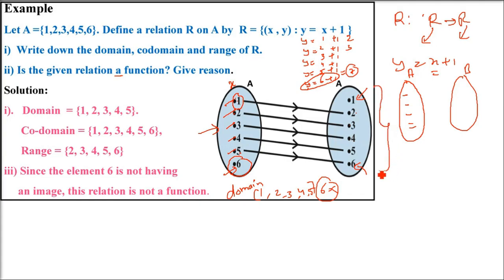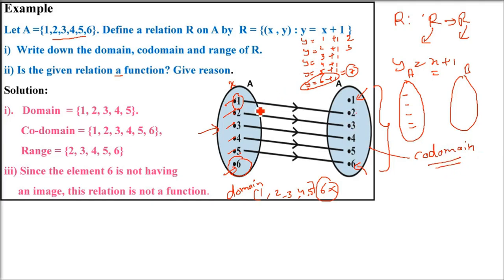What about the codomain? The codomain has all the values of set Y, that is the second set. All the values 1, 2, 3, 4, 5, 6 are the codomain. So all the values in set B form the codomain. In the domain I left out 6 because 6 is not having an image. But in the codomain I didn't leave out 1, because the codomain is all the values which Y can possibly take.